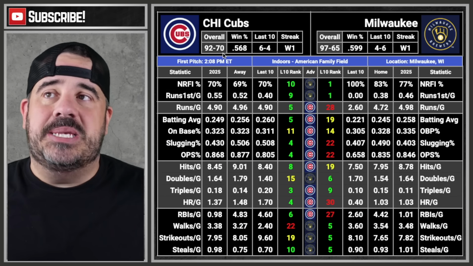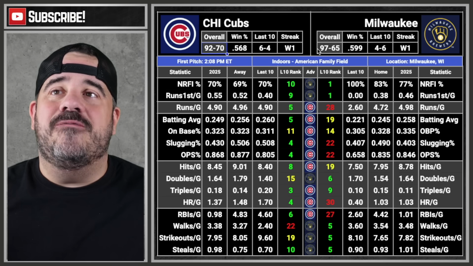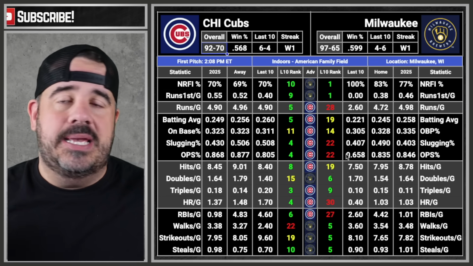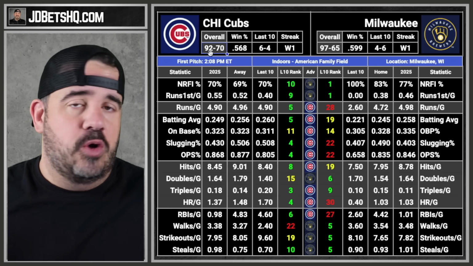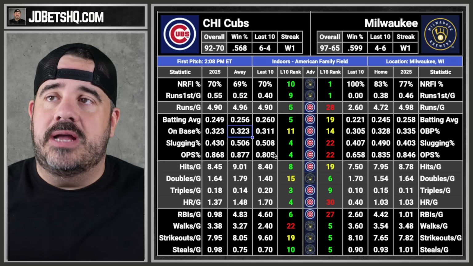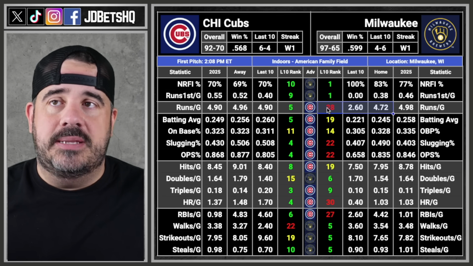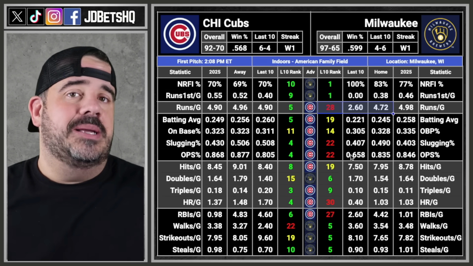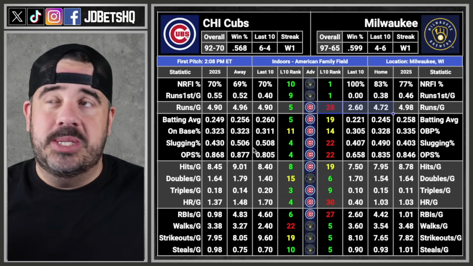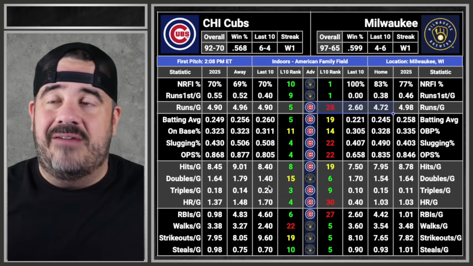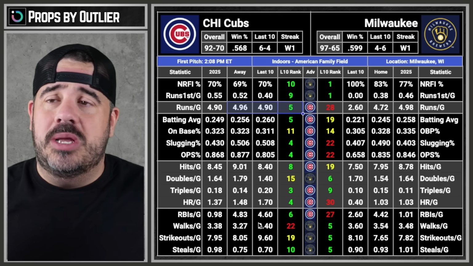Everything on here continues to update except for the overall record. Overall set for just the regular season, obviously 162. That's all we get. Everything else is updating. The winning streak, the last 10, all that stuff, what have you, because it comes from the box scores. So overall comes from just an overall team sheet. So you see everything here, how the numbers are looking. Milwaukee was not doing good before the playoffs started. You can see they were struggling, but then again, they had everything locked up. They were pretty good. So we'll see what they do today. So take Milwaukee's numbers with a grain of salt. We saw what Cubs did. We just watched the Cubs. So we kind of have an idea there versus their games versus the Padres. Bats are doing okay. Average runs, everything's good stuff.